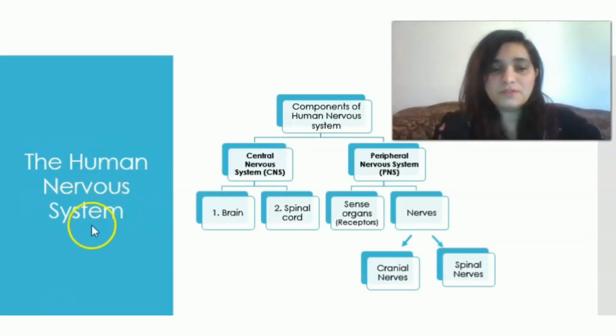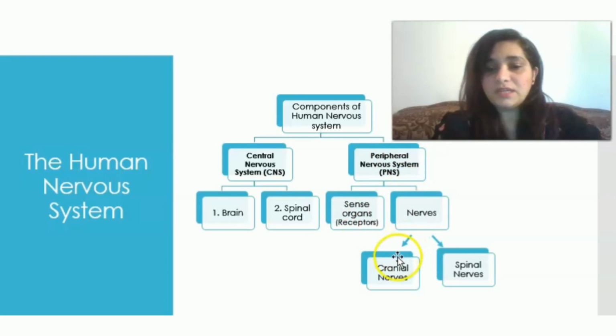The human nervous system. There are 2 components of the human nervous system. Central nervous system, also known as CNS. Peripheral nervous system, also known as PNS. Central nervous system contains 2 important parts, that is brain and spinal cord. While peripheral nervous system consists of sense organs, also known as receptors, and nerves.